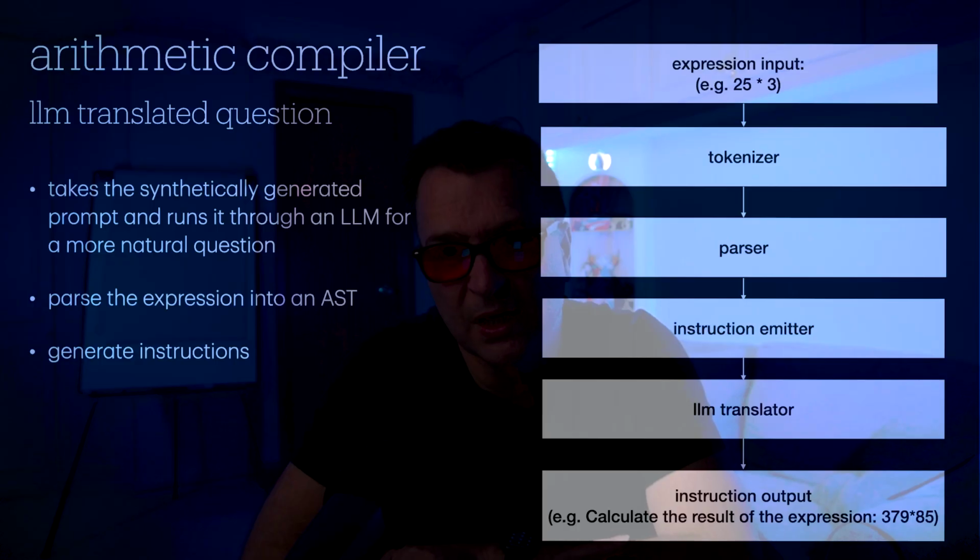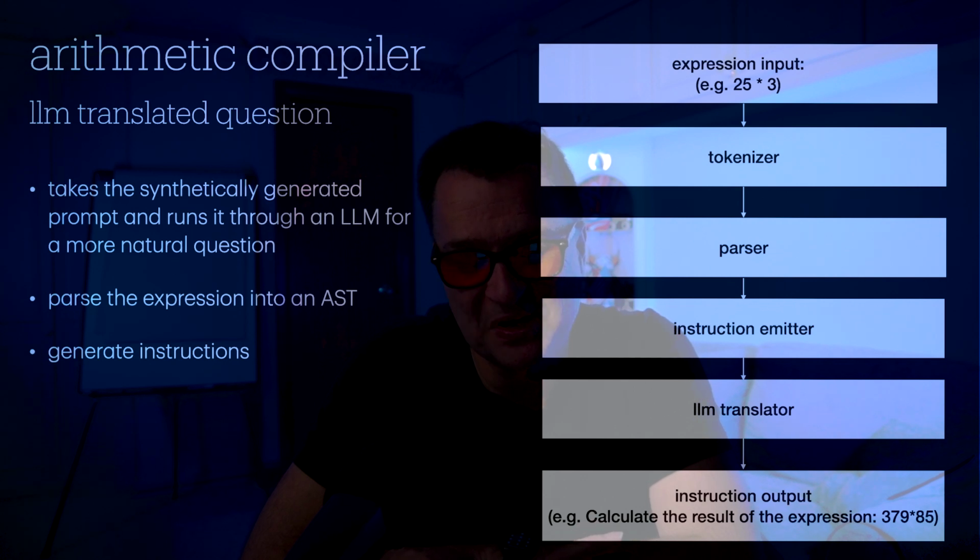And this is where we bring in the large language model. So if we think about it for a second, we've emitted a pretty good instruction. The only thing we need to do is just extend the steps. So we put one more step in between. Rather than having the instruction output just be calculate the result of this expression and then put in the steps in their raw form, what we're going to do is hand over the question, the answer, and the explanations to the large language model. We're going to get it to rewrite it. So let me show you that one more time.